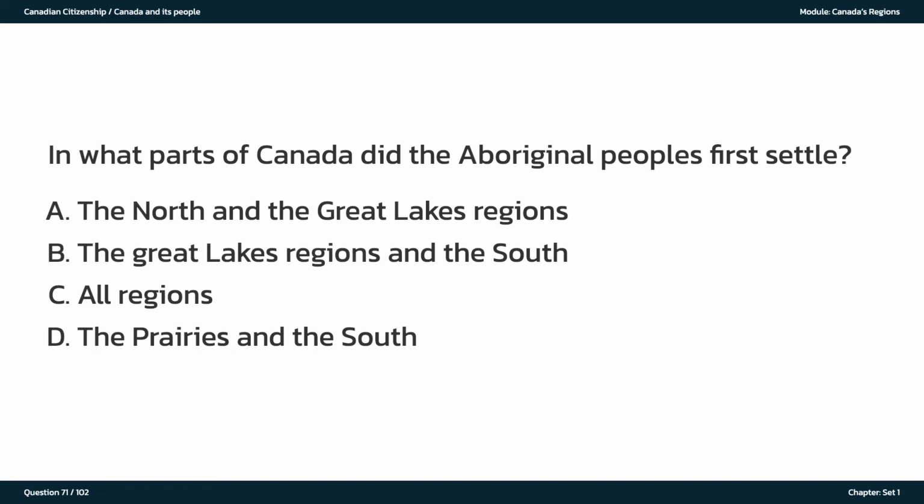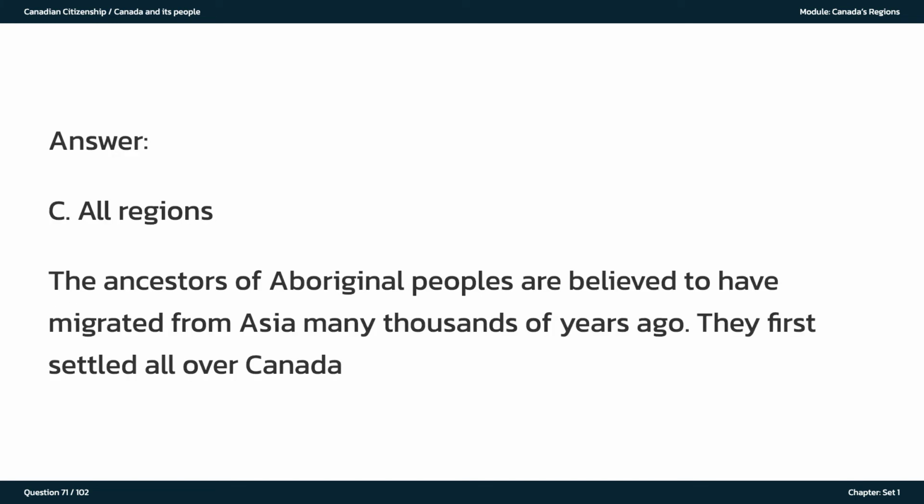In what parts of Canada did the Aboriginal peoples first settle? A. The North and the Great Lakes regions. B. The Great Lakes regions and the South. C. All regions. D. The Prairies in the South. The answer is C. All regions. The ancestors of Aboriginal peoples are believed to have migrated from Asia many thousands of years ago. They first settled all over Canada.